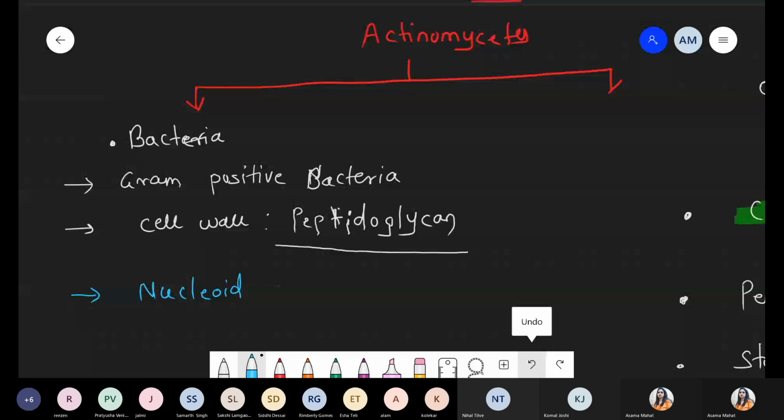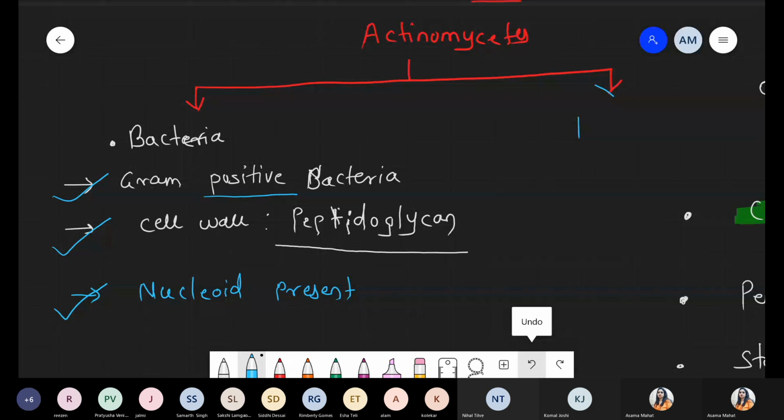We discussed these show linkage between the bacteria as well as the fungi. So we are talking about which property? Number one, these are examples of gram-positive bacteria. That's why we can say actinomycetes are bacteria. Number two, it has the cell wall, which is made up of peptidoglycan material. And number three, genetic material is present, and that genetic material is simply called the typical structure, that is nucleoid. So these are some properties that resemble bacteria.